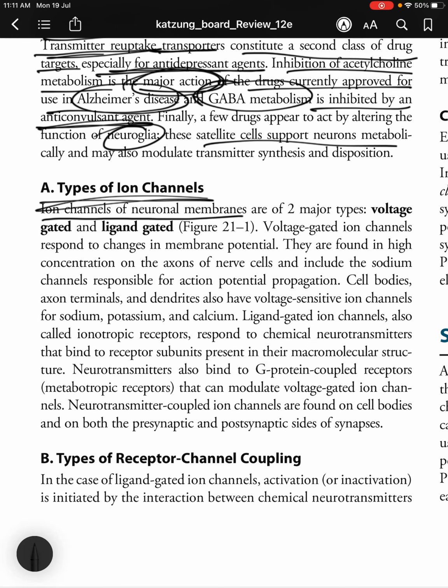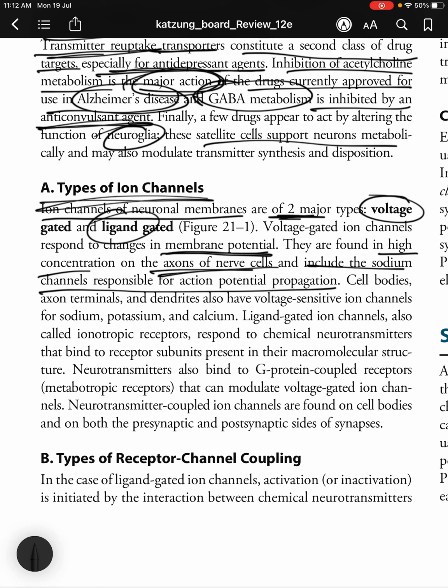Moving on to the types of ion channels. Ion channels of neuronal membranes are of two major types, voltage gated and ligand gated. Voltage gated ion channels respond to changes in the membrane potential, or the voltage of the membrane. They are found in high concentration on the axons of nerve cells and include the sodium channels responsible for action potential propagation, so the voltage gated sodium channels and the voltage gated potassium channels. The cell bodies, axon terminals and dendrites also have voltage sensitive ion channels for sodium, potassium and calcium.